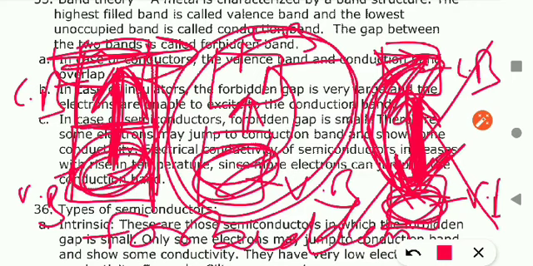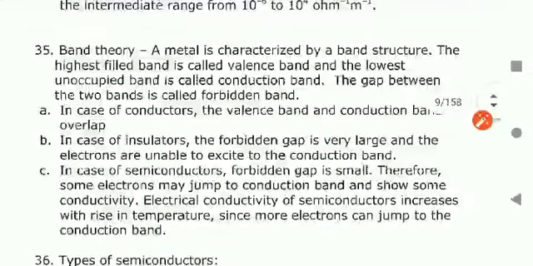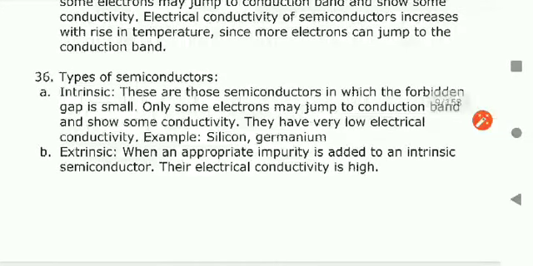And what about semiconductor? When you slightly heat, then electron will have sufficient energy to cross the energy barrier, or you can say forbidden zone, and they will move to the conduction band. Okay, so this is all about the valence band theory. Now we will come to the types of semiconductor. So semiconductors are of two types, intrinsic and extrinsic.